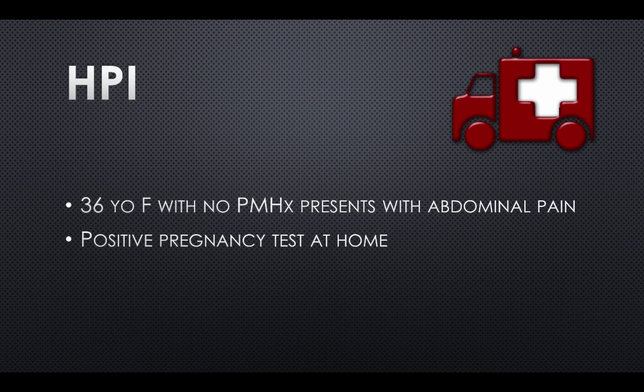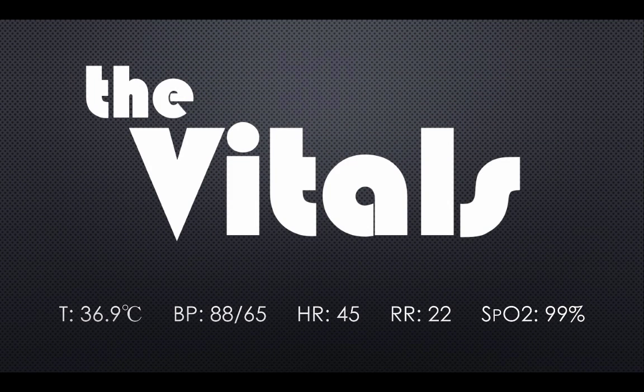She reports a positive pregnancy test at home last week, but has been having metrorrhagia for the past year, so she is unsure of the timing of her last menstrual period. Further history reveals that she has had 2 miscarriages in the past with 1 healthy child at home. The patient is taken to a critical care room because her vitals are significant for hypotension and bradycardia.